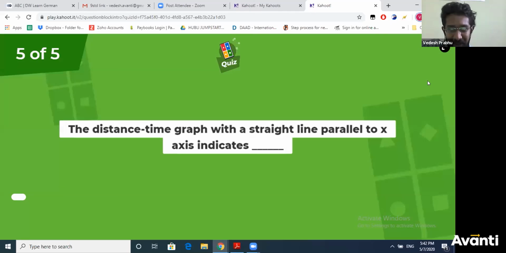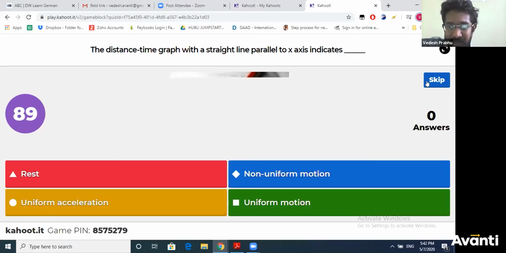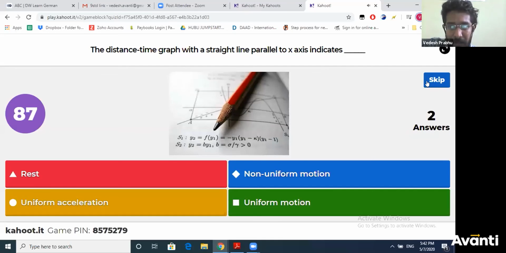The distance time graph with a straight line parallel to x-axis indicates dash. Okay, last question. Please answer correctly. Read the question carefully and answer.